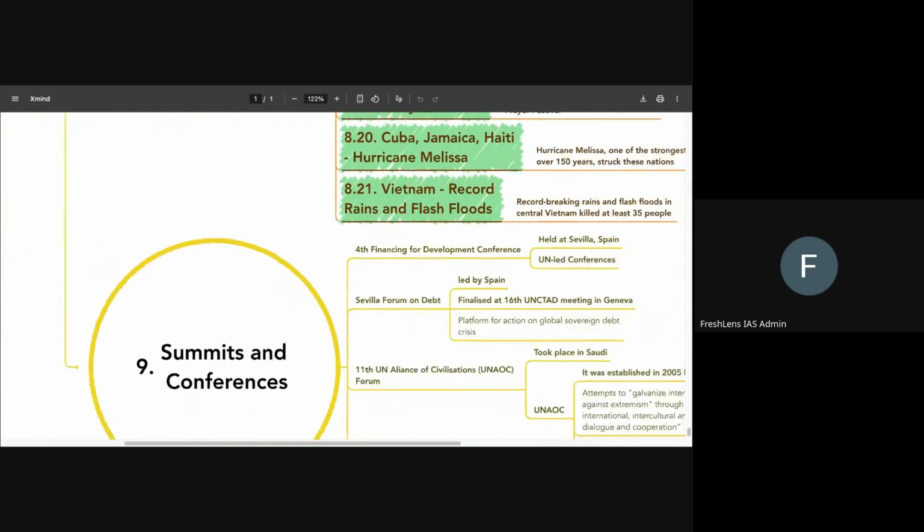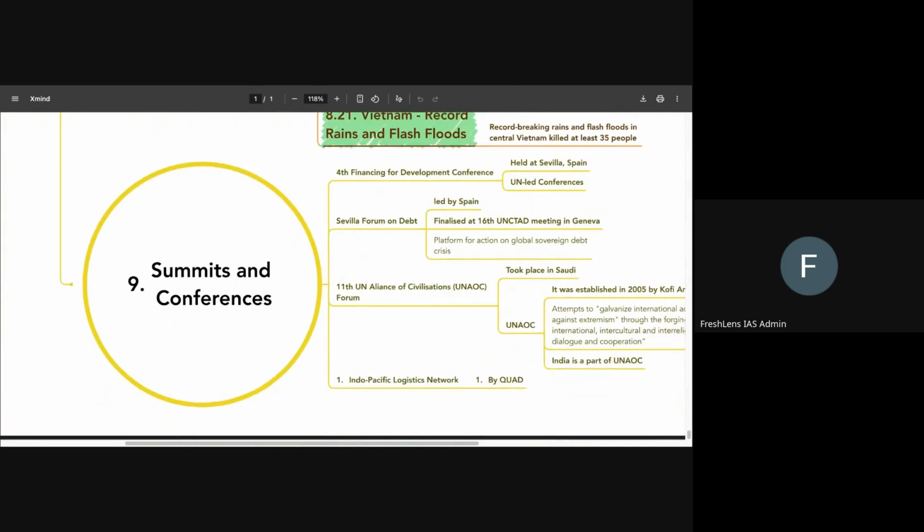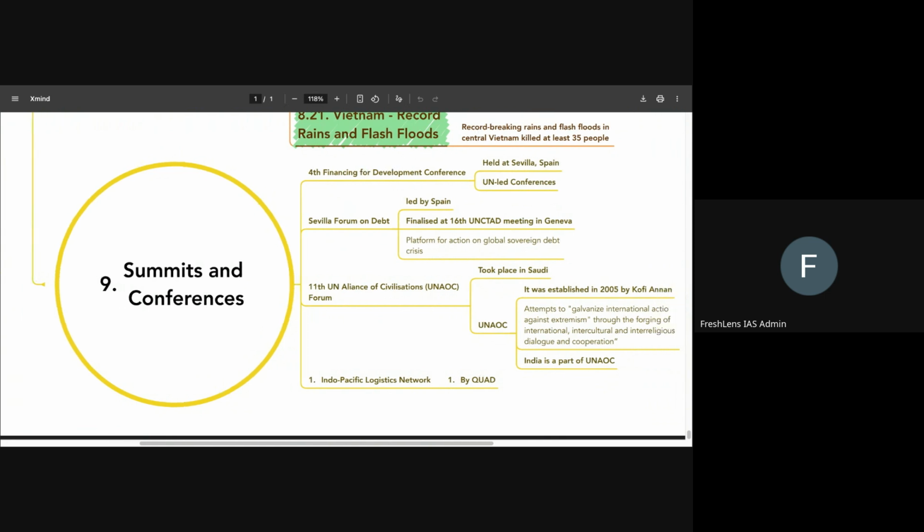So once countries in news is done, we go to some major summits and conferences in news. Earlier, we've already covered a lot of summits and conferences in the organization part. Here, we just discuss the most important ones, the last ones that we need to know of. The first is the 4th Financing for Development Conference, FFD conference. It was held in Sevilla, Spain. Okay? It was a UN-led conference with regards to financing for development, as you can see in the name itself.